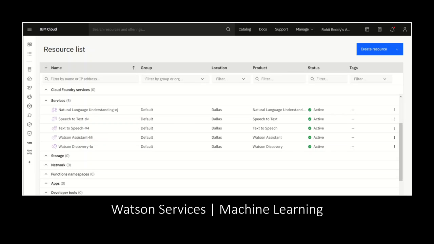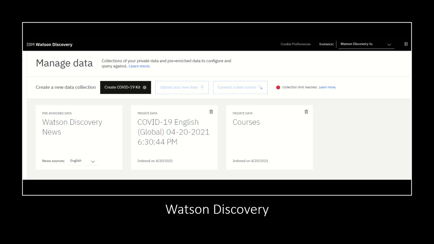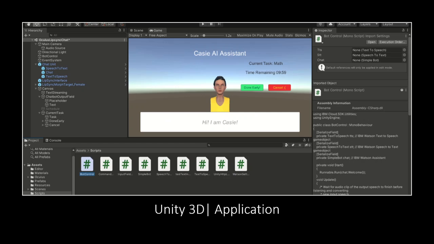Coming to the machine learning part, these are the services that we have used from IBM Watson and integrated with the chatbot: Watson Discovery, Assistant, Natural Language Understanding, and so on. We have used Watson Discovery News, the COVID-19 database, and also the courses database that we have collected to index the knowledge and provide a deeper response to the questions asked by the student.